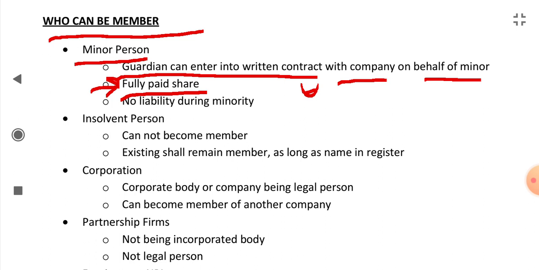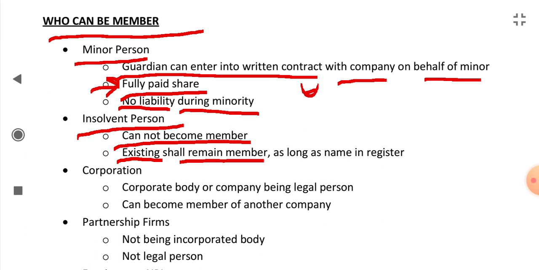A minor is not liable during minority; during the period of minority, he will not be liable for anything. An insolvent person cannot become a member, but if he is an existing member, he shall remain a member as long as his name is in the register.